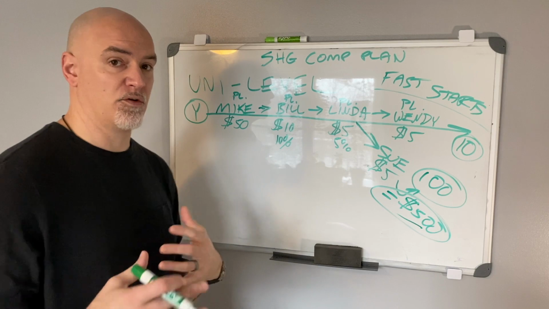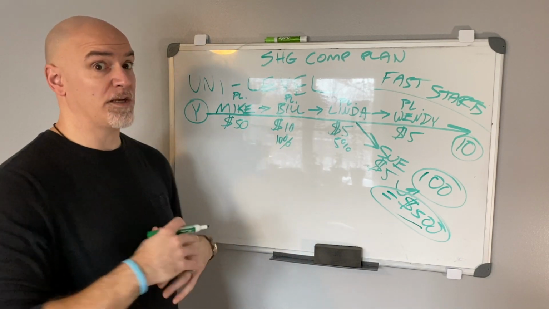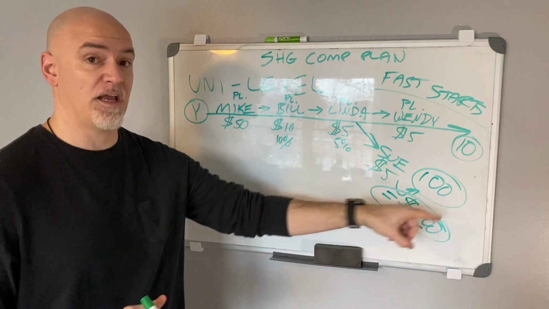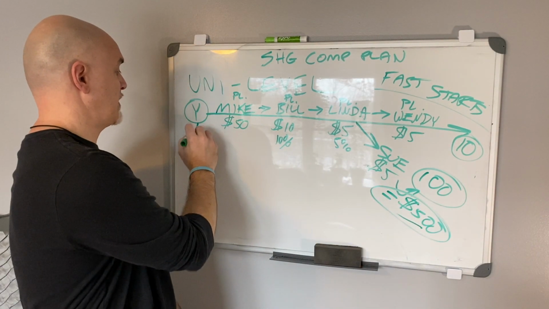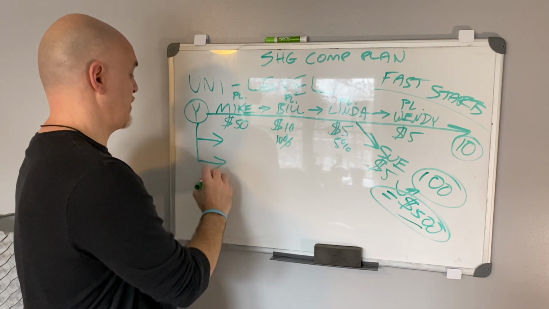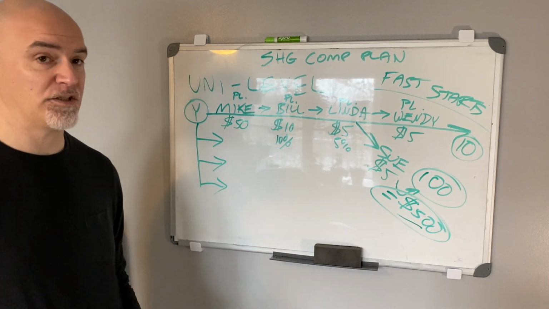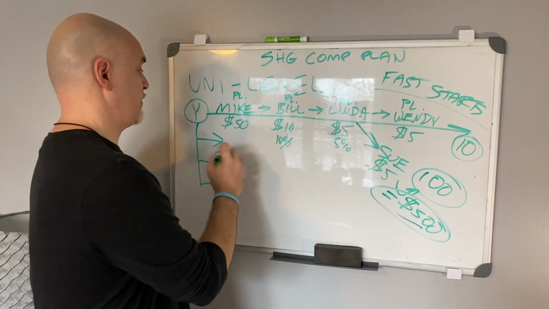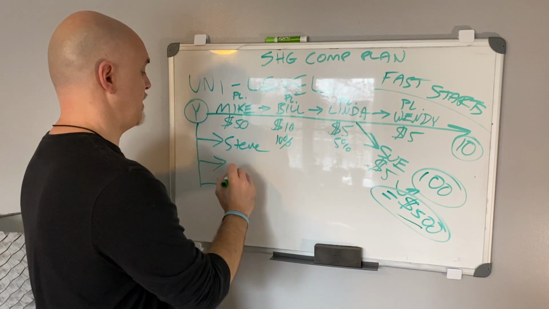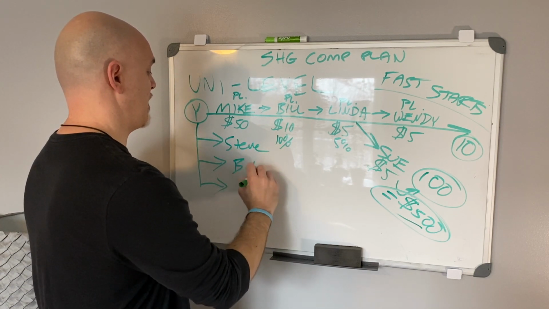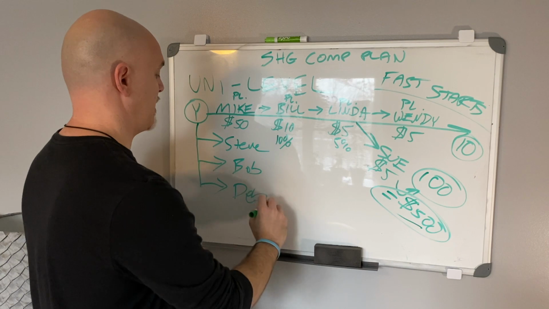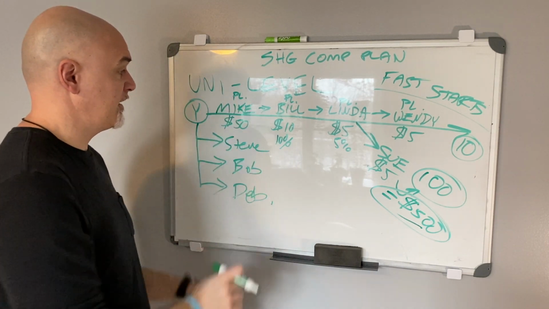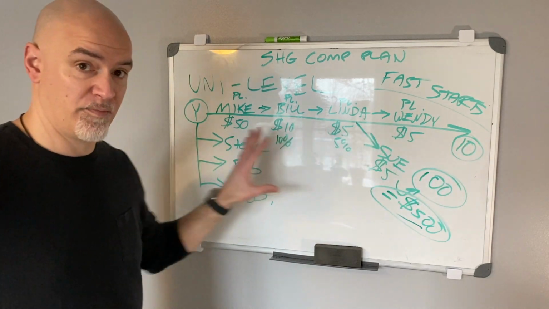Now, here's what you also need to know and understand. You can have more than one Unilevel. You can have 100 Unilevels. As an example, if you're like Sue and you personally sponsor as many people as you sponsor, for every brand new person that you sponsor, you start a new Unilevel. So if you sponsor Steve, you sponsor Bob, you sponsor Deb, okay? Boom. Don't mind my writing. If you sponsor Steve, Bob, Deb, and Mike, that's 4 Unilevels that you're going to be creating, okay?